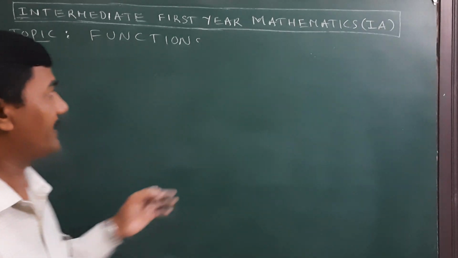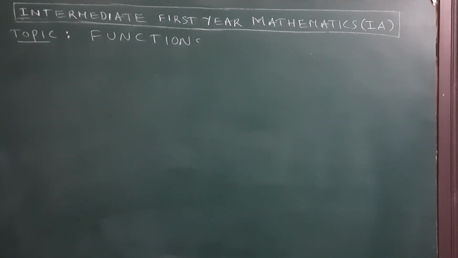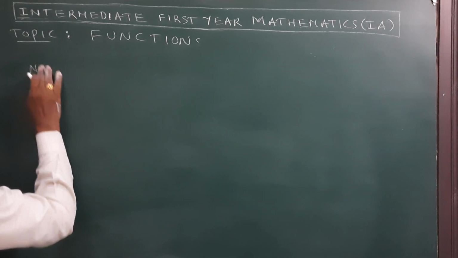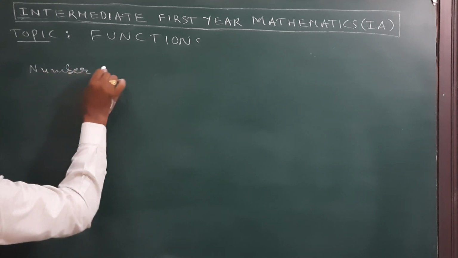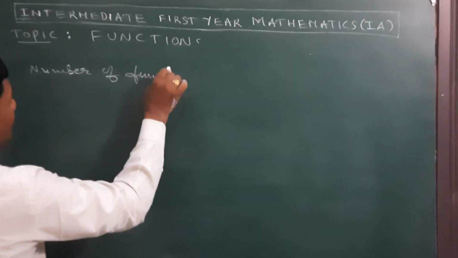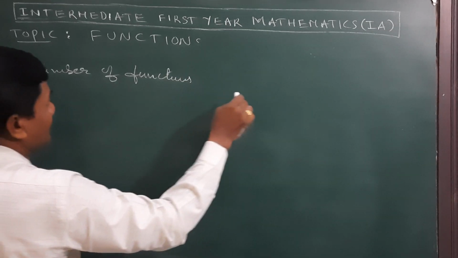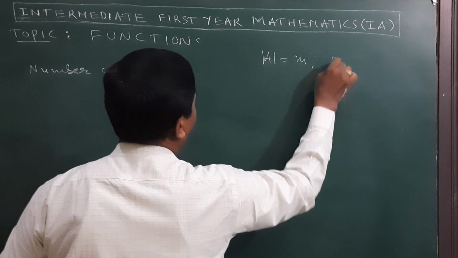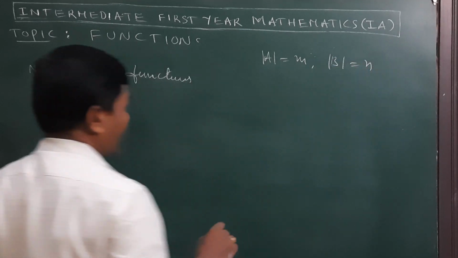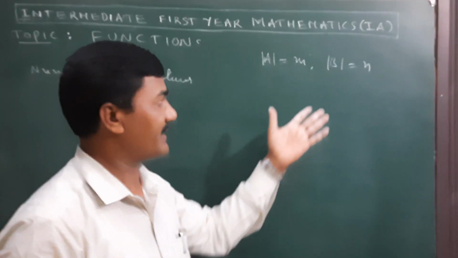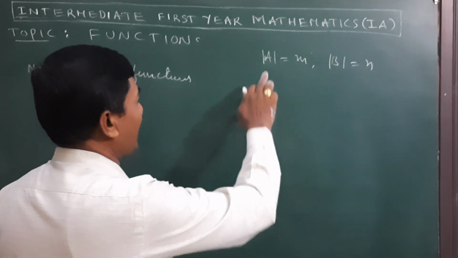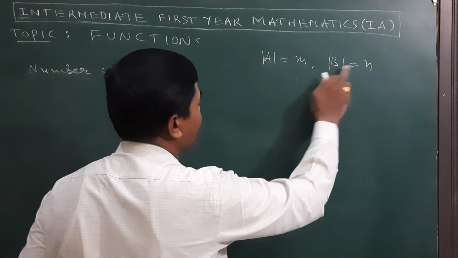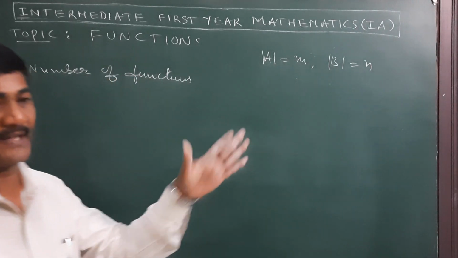For MSET and AEEE point of view, how can we count the number of functions? Here the cardinality of A is M and the cardinality of B is N. Cardinality means the number of elements in the set. So A has M elements and B has N elements.